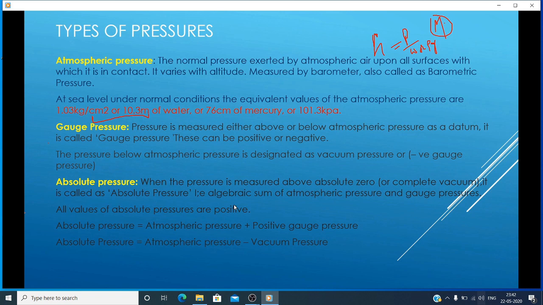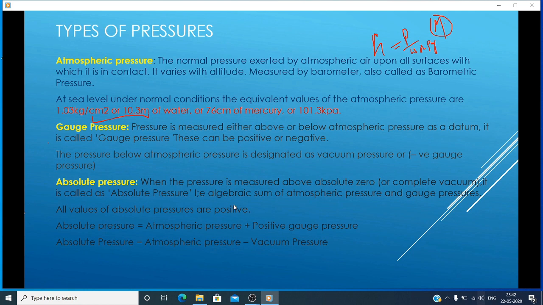Next one is gauge pressure. Gauge pressure is nothing but the pressure either above or below atmospheric pressure. As a datum, you have to fix atmospheric pressure. If you consider above the atmospheric pressure, that will become positive. If you want to find out the pressure below the atmospheric pressure, that will become negative.